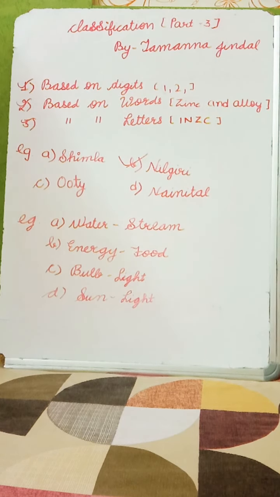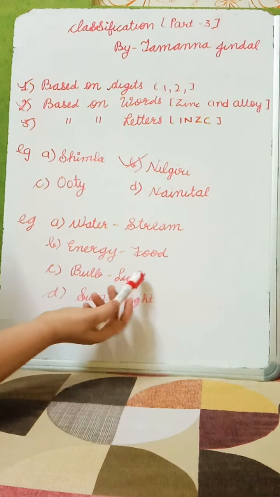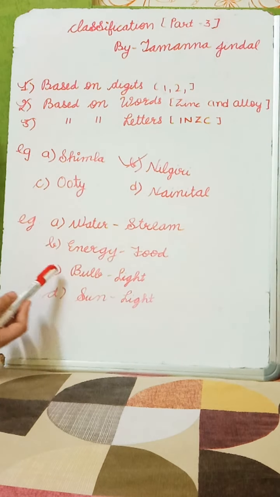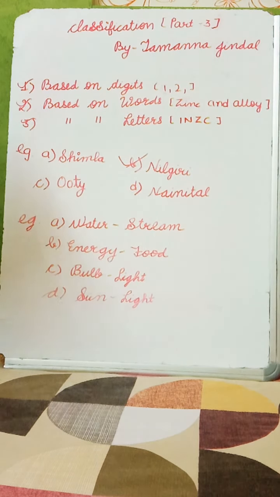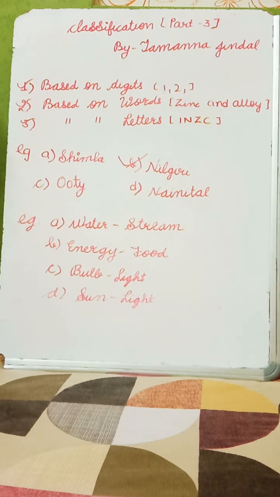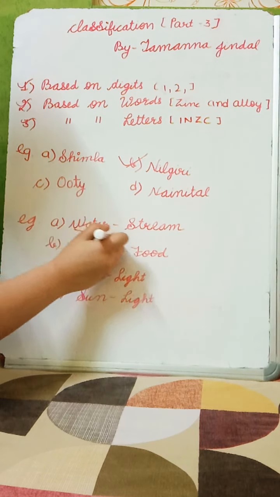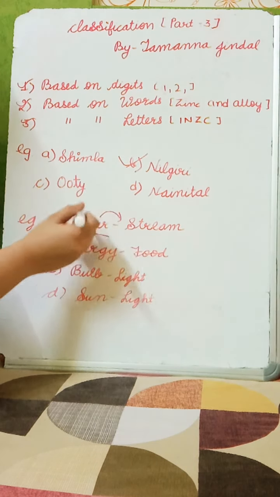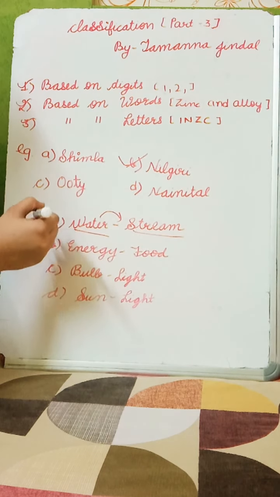In the next, water is related to stream, energy is related to food, bulb is related to light and sun is related to light. Now, you will use an idea: if in two options light is coming in the second part, the answer is one of C and D. But you are wrong. Don't work with ideas. Try to find the logic behind it. Like water is related to stream. Now stream is found in water.